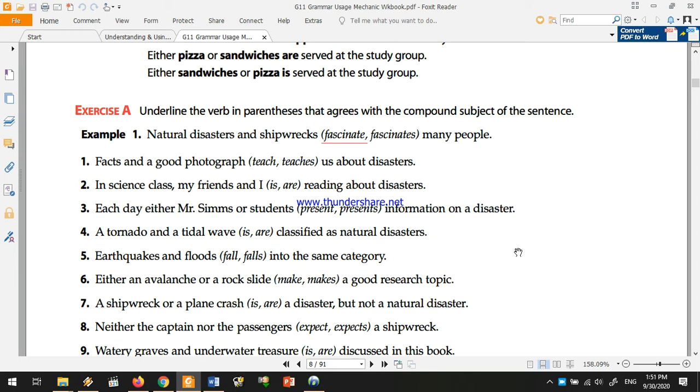Each day, either Mr. Sims or students present information on a disaster. This is an either rule. The either rule applies to this sentence, which says that the verb must agree with the closest subject, which is students. Since students is plural, we use a plural verb.